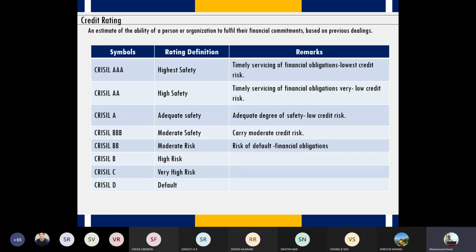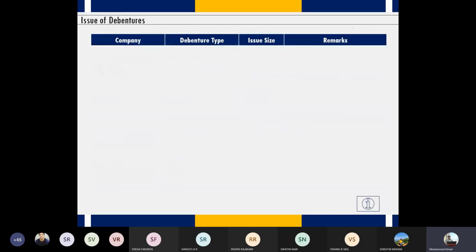Similarly, now you can see double A means very low credit risk, right? A again. So the moment you go down, the risk starts accumulating. So D means 100% company will default, right? So these are different ranking parameters, and it becomes quite easy for people like me and you to look at the rating and then come to a decision whether we should subscribe or we should avoid. So it's quite easy.